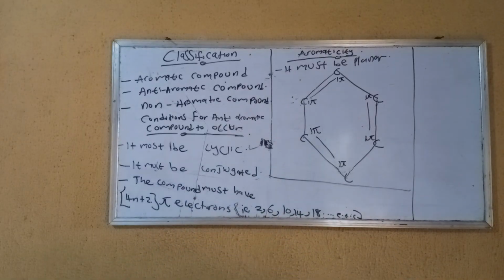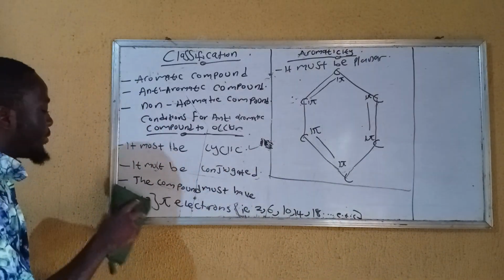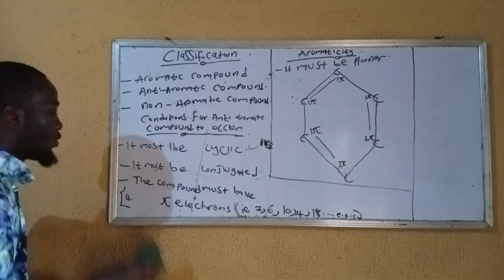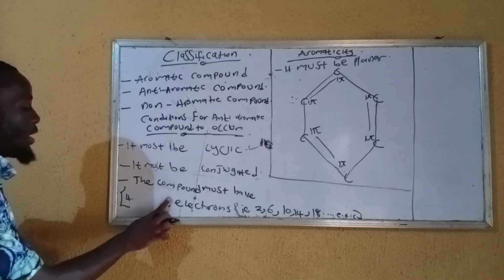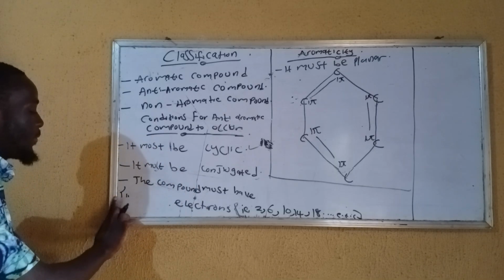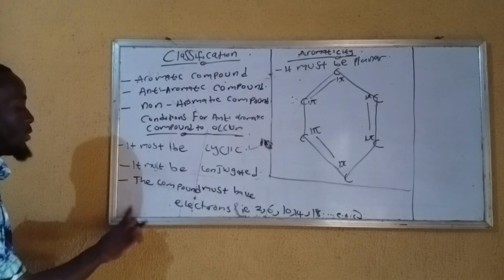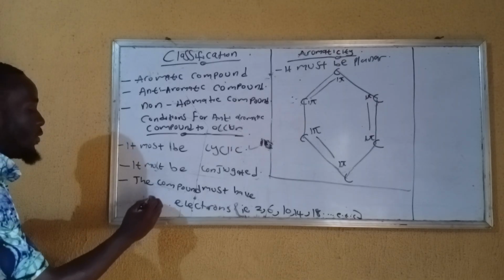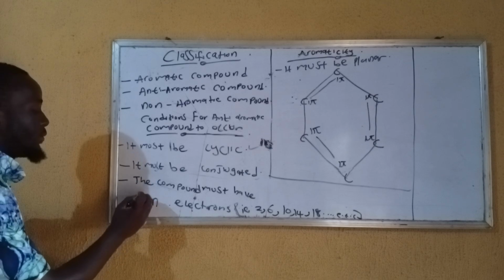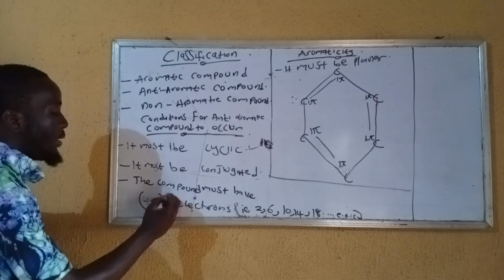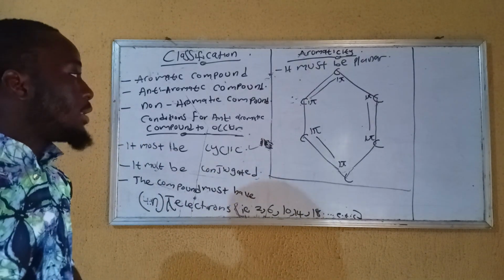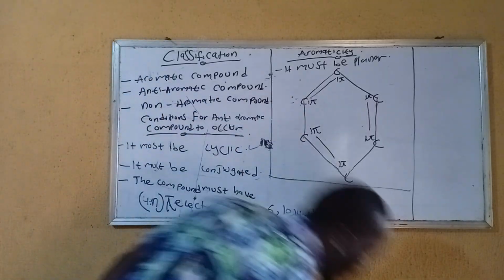So now, for the conditions for an aromatic compound, yes, it must be cyclic. It must also be conjugated. But right here, for anti-aromatic compounds, it must be 4n, no plus 2. They must have 4n pi electrons. Are you getting me? 4n pi electrons.